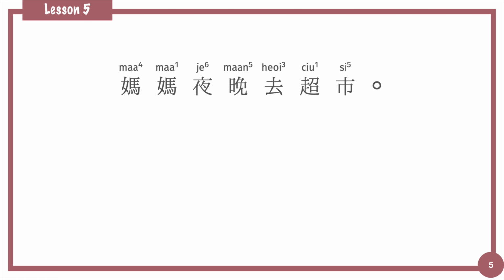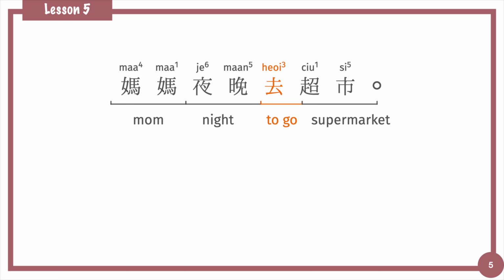One more example. 媽媽夜晚去超市. 媽媽 mom. 夜晚 night. The time is added in front of the verb. 去 to go. 超市 supermarket. 去超市 go to the supermarket. 媽媽夜晚去超市. Mom goes to the supermarket at night.